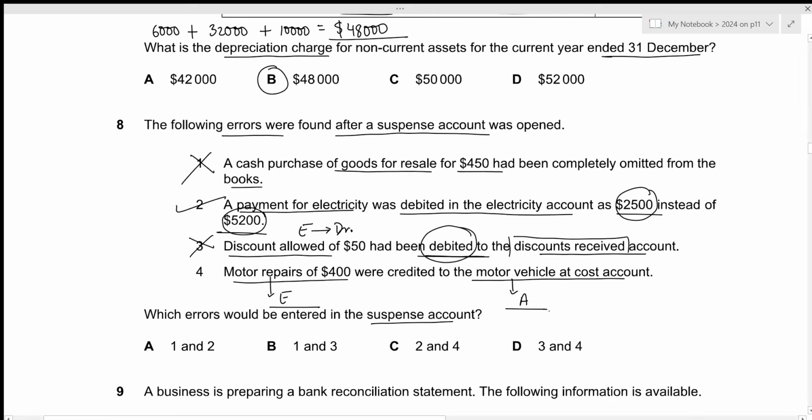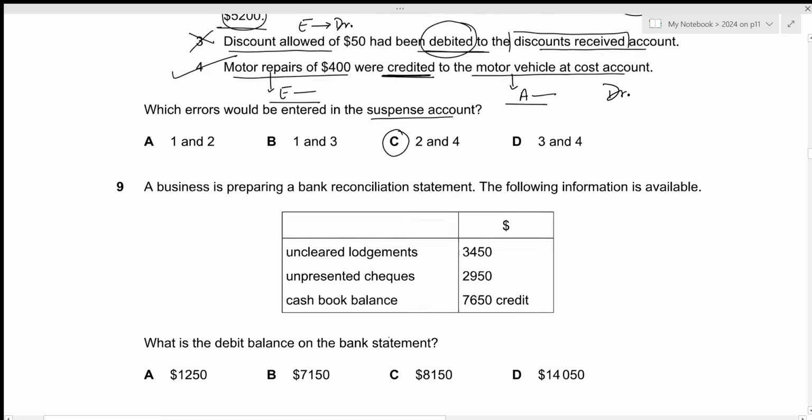So this should not have affected the trial balance or the suspense account, but in this case there is another major error, which was to be credited. Both expenses as well as assets should be recorded on the debit side, but instead it was recorded on the opposite side, which means that the total of the trial balance debit and credit side will be affected due to this error, and as a result we need to enter it within the suspense account. So 4 is correct. The answer we're looking for should include 2 and 4, which is given by option C. That's all for the 8th question. Let's move towards the next one.